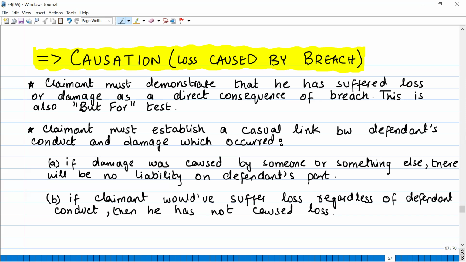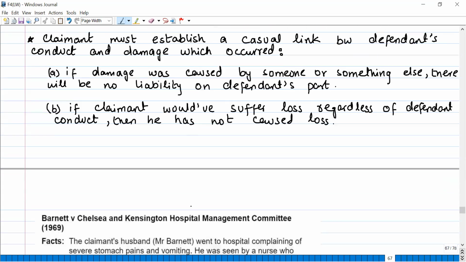Now, what does this point mean? Let's understand this point from a case. The second point basically means the claimant would have suffered the loss regardless of what you did or did not do. Then you are not liable for that loss.